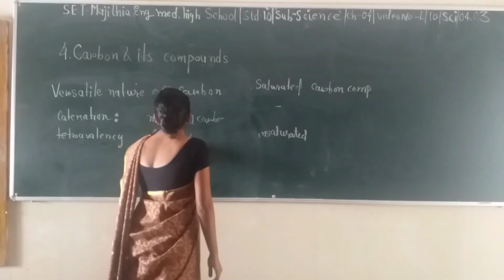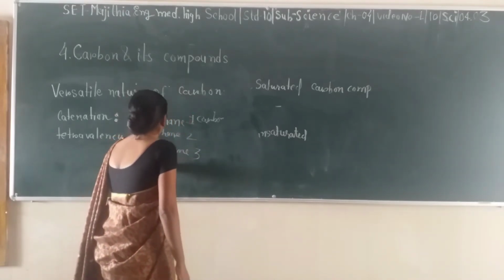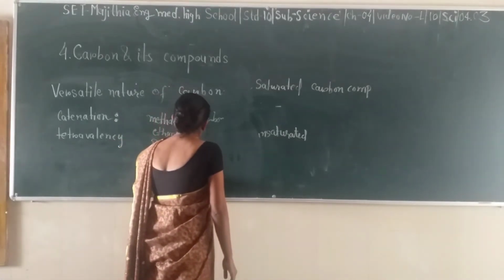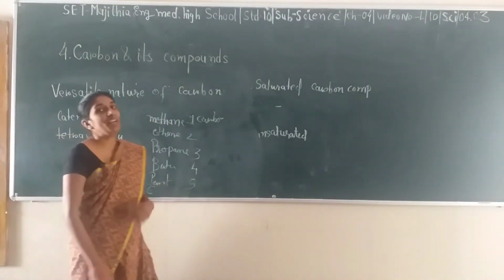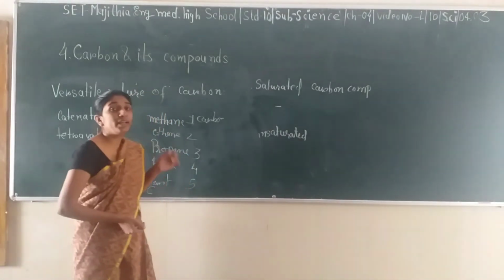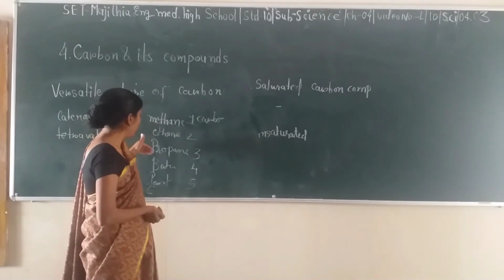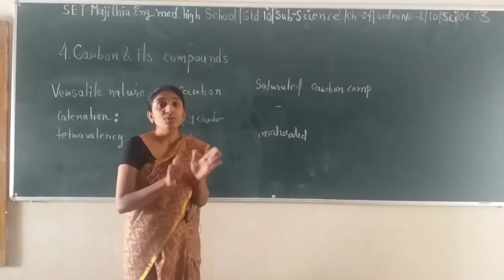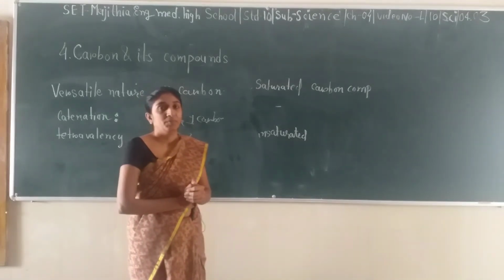Propane means 3 carbon. Butane means 4, pentane means 5, hexane means 6, heptane means 7. You are supposed to make this kind of electronic configuration for methane, ethane, propane, butane, pentane, hexane, heptane and octane.